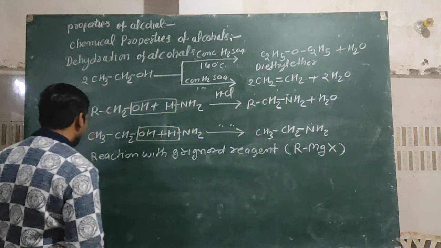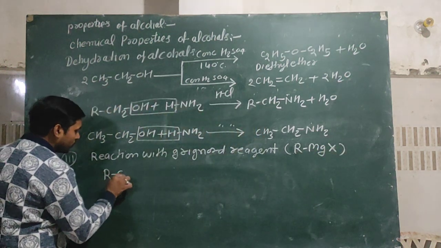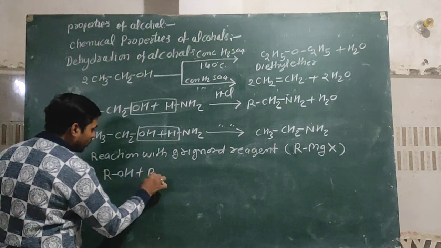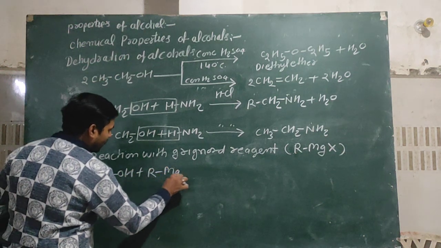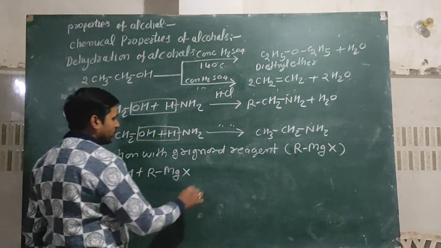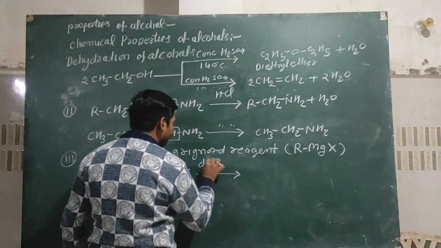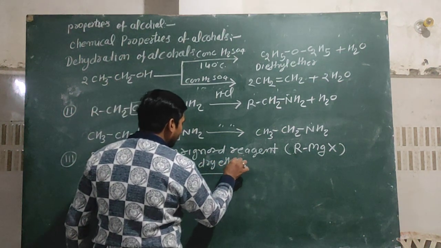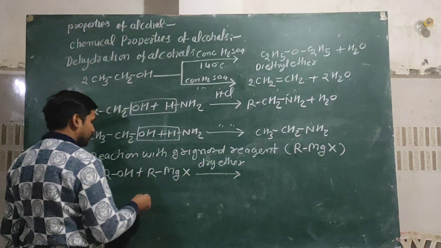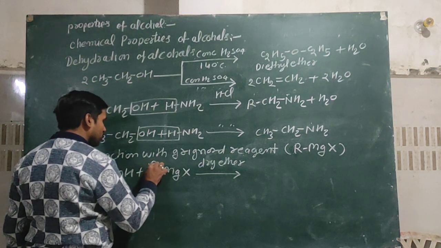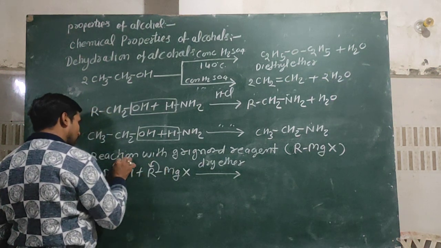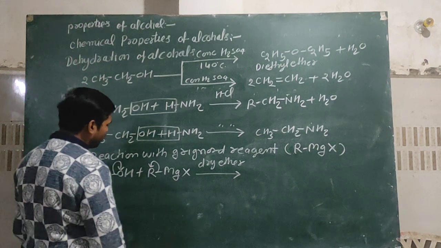Okay, when ROH reacts with RMgX Grignard reagent in presence of dry ether, then this bond breaks toward alkyl group and this bond breaks toward OH group.